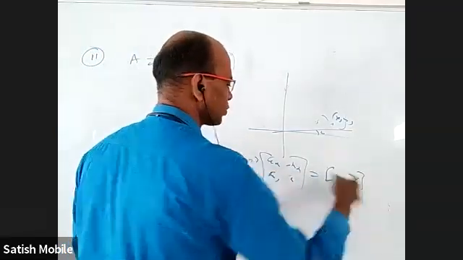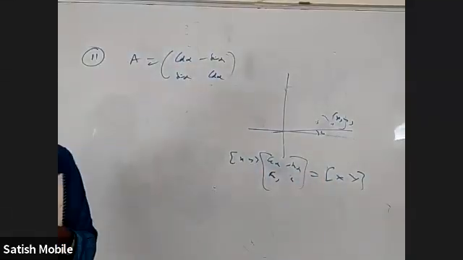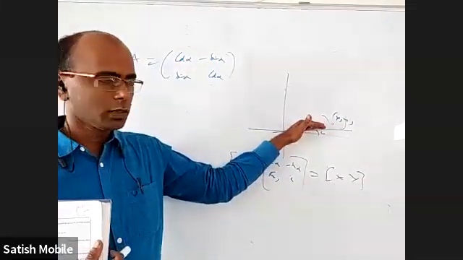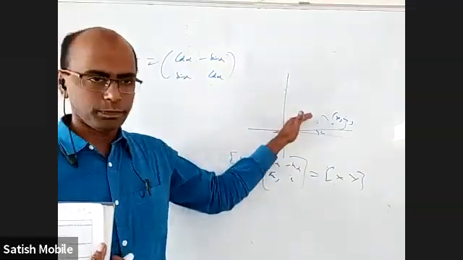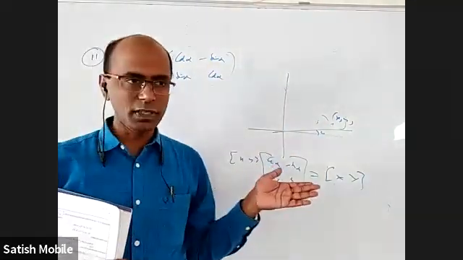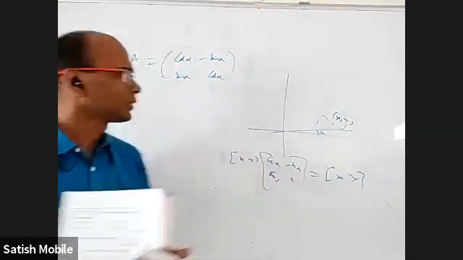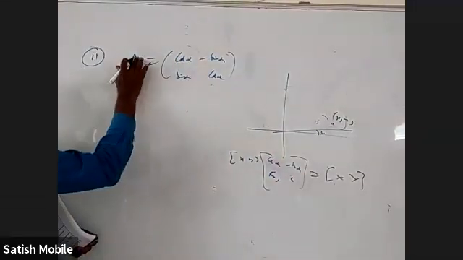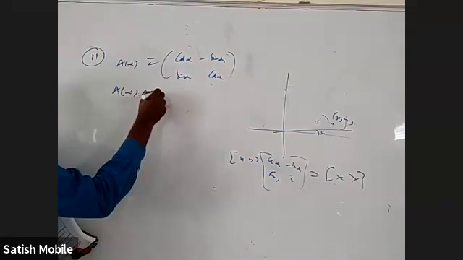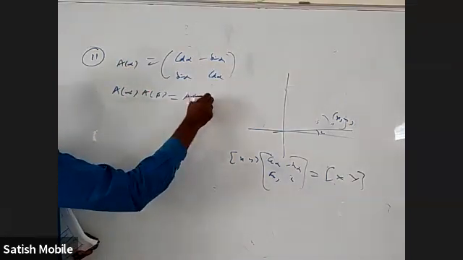What you get is the new coordinates. Now if somebody says I'll rotate the axis by alpha and rotate by another beta, then the final coordinates are what? You can directly rotate by alpha plus beta, or you can do it twice. That's what I'm going to get. This A, I'm going to call A of alpha. If you find A of alpha into A of beta, you are going to get A of alpha plus beta here.